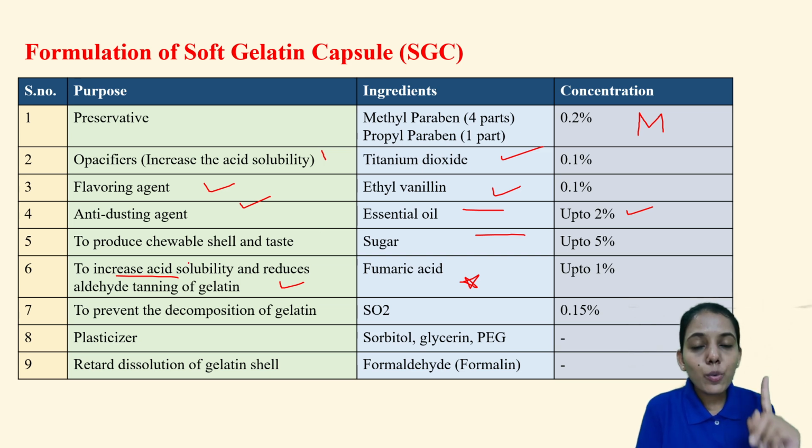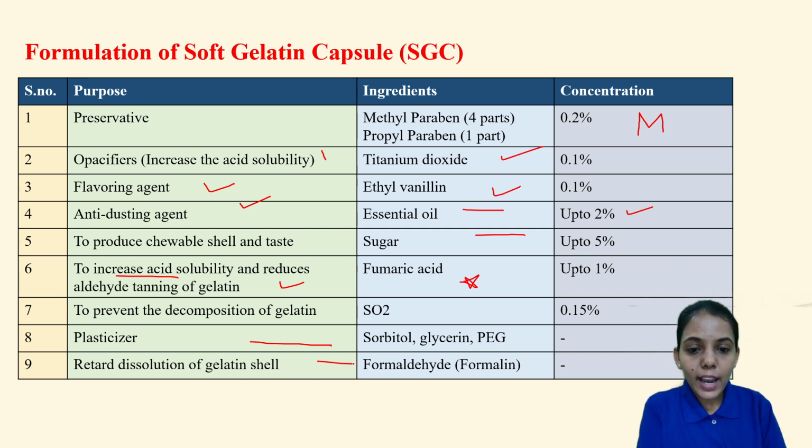Next important is to prevent the decomposition of the gelatin. Since gelatin is obtained from a natural source, and anything obtained from a natural source has the tendency to undergo decomposition, for that reason SO2 is added in the concentration of 0.15%. Plasticizer, again we have seen: sorbitol, polyethylene glycol and glycerin. These are the important plasticizers.